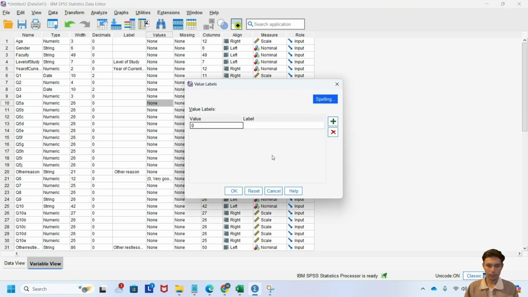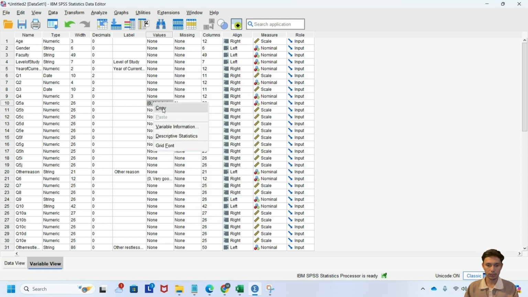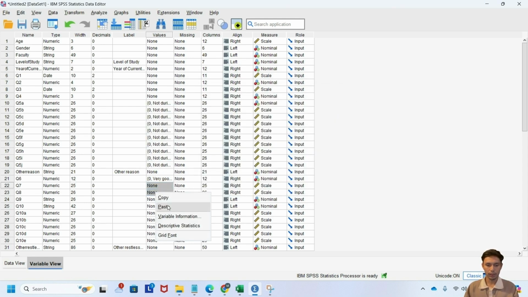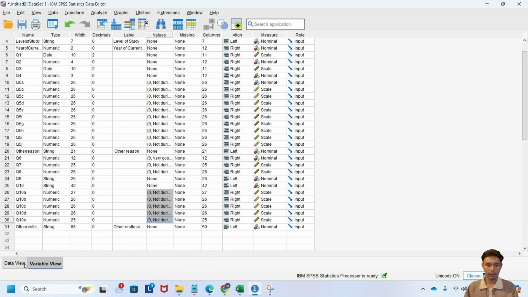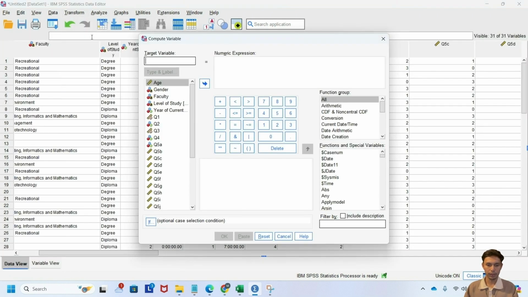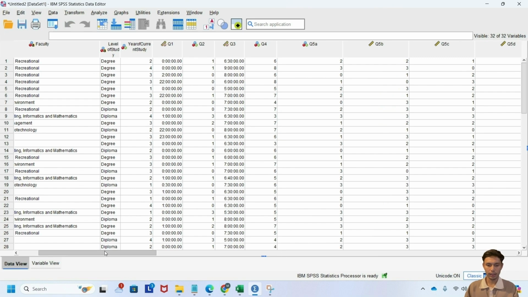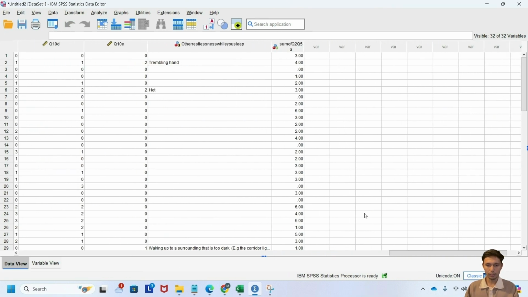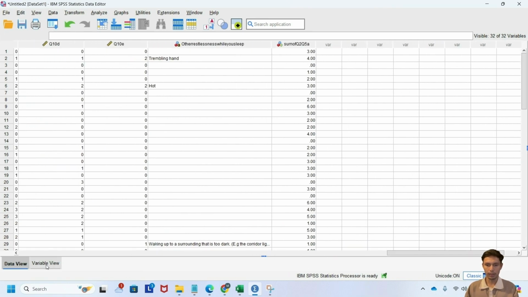Then we do the value labels. Start with 0, not during the past 12 months; 1 is less than once a week, 2 is once or twice a week, 3 is 3 or more times a week, and then we click OK. Since the questions are the same, we copy and paste, and then we compute the variable. We do the sum of question 2 and question 5a, so we put question 2 plus question 5a, then click OK, and at last we look at the component 2 scoring. That is the final component 2 scoring.